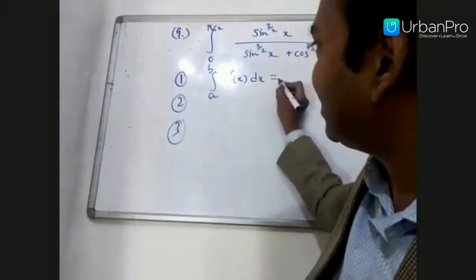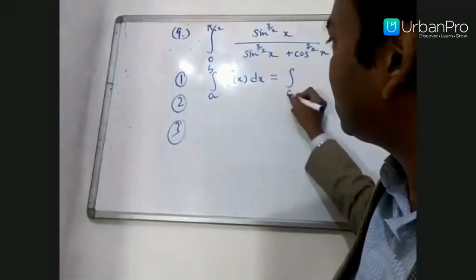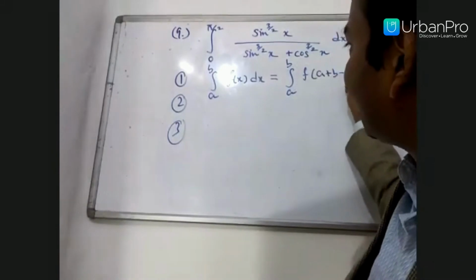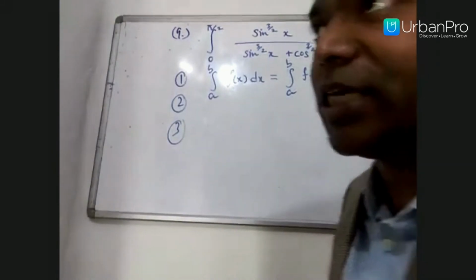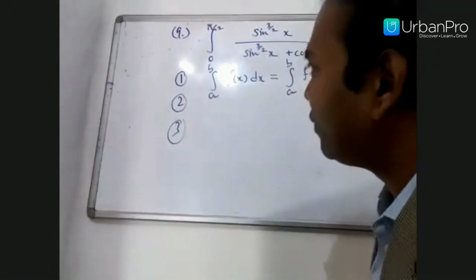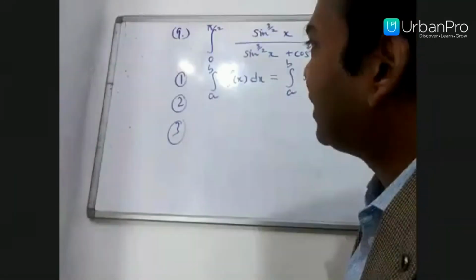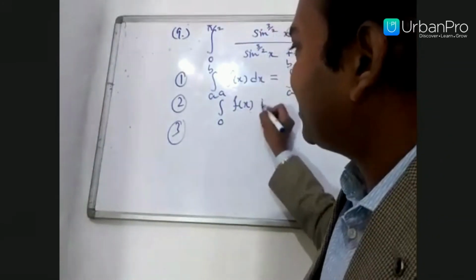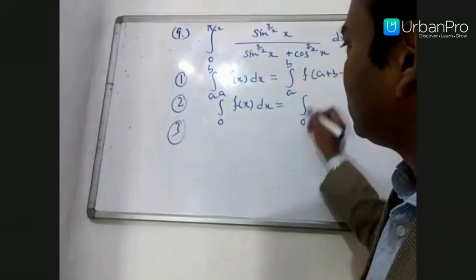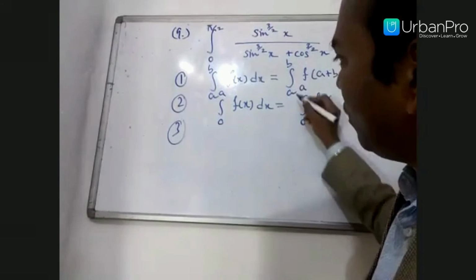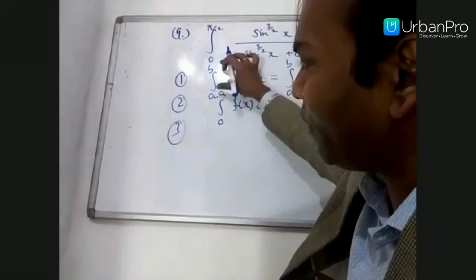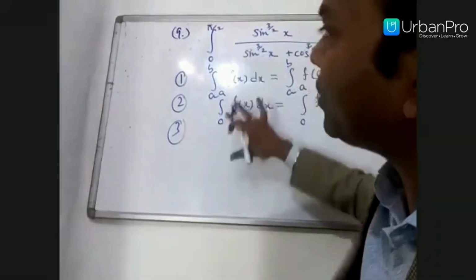You can make your function f of (lower limit plus upper limit minus x), that is, f of (a plus b minus x).